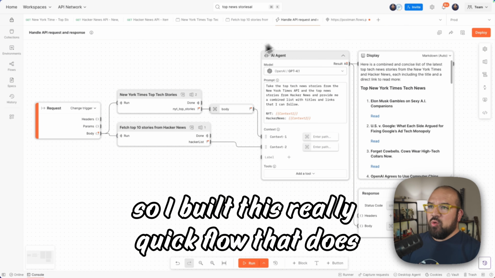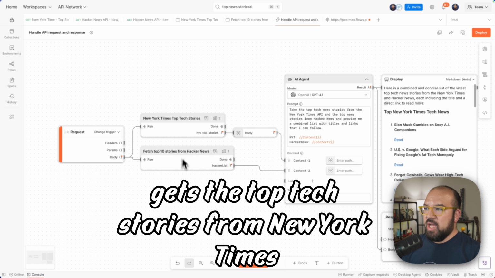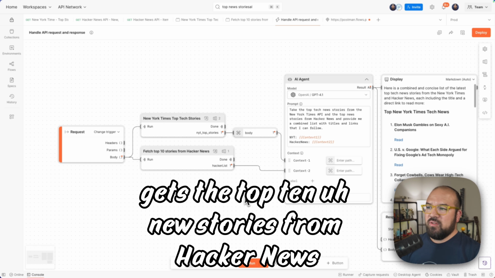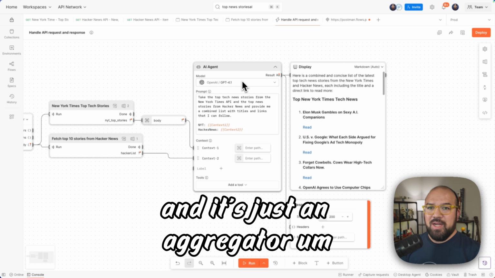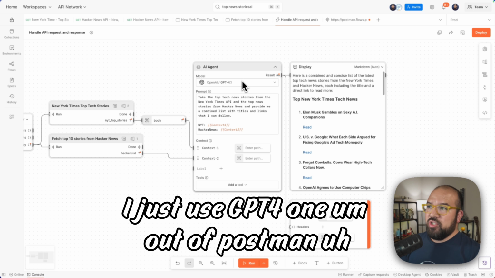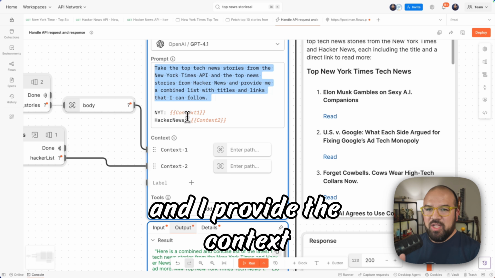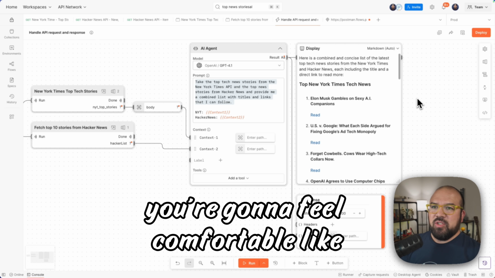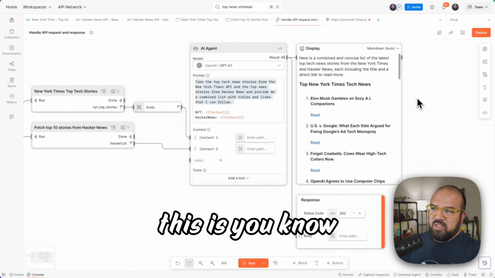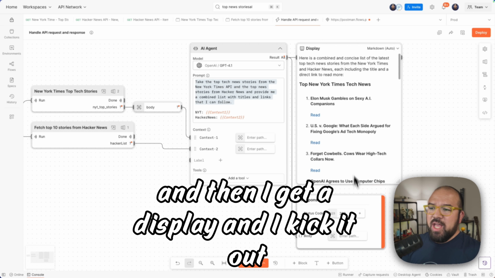So I built this really quick flow that gets the top tech stories from New York Times, gets the top 10 news stories from Hacker News, and then I have a quick AI agent because I wanted to do it quicker, and it's just an aggregator. I just used GPT-4.1 out of Flow's AI agent, and it just says take the top news stories and aggregate them, and I provide the context. For those who are software developers, you're going to see something very similar to this. You're going to feel comfortable. You're like, oh yeah, this is variables. If you're familiar with Postman, you'll see it. And then I get a display, and then I kick it out.